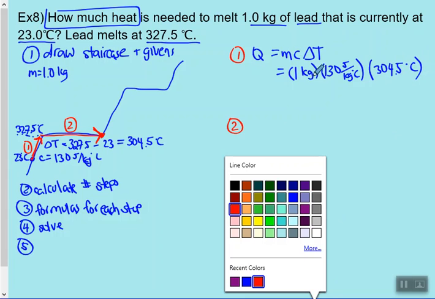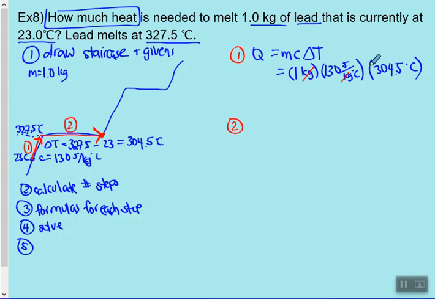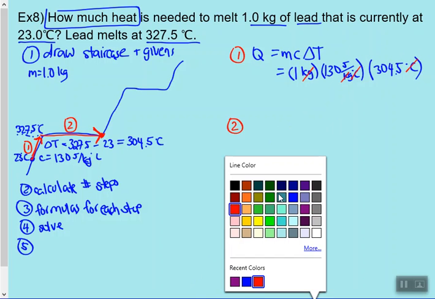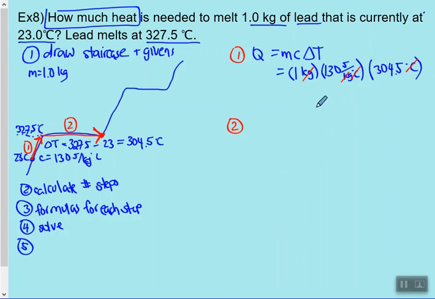Checking those units, I got kilograms with kilograms, good, and degree Celsius on the bottom and a degree Celsius on the top, and I'm left with joules, which is what I want, so I probably put that in correctly. And once again, you need to have your mass units in kilograms. So if you're given grams, turn it into kilograms first.